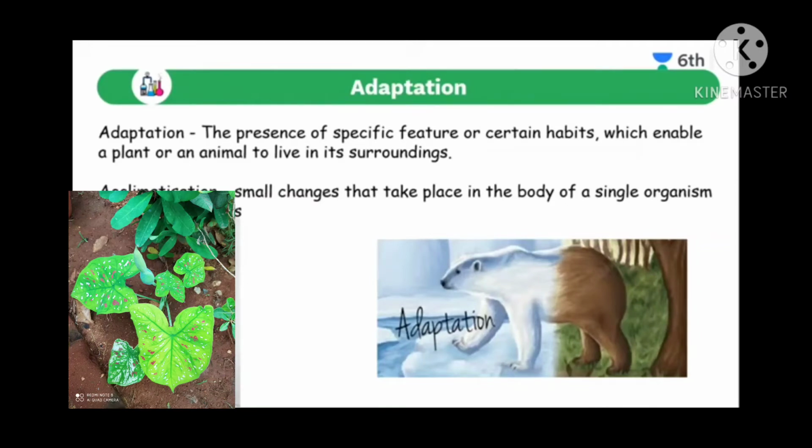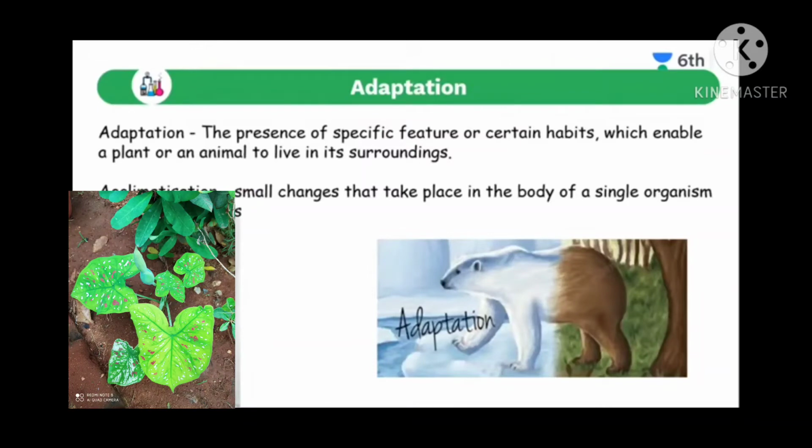For example, you know that monkeys live on trees. Why have they adopted certain habits? Just because they get food and shelter on a tree itself. So this is called adaptation. And in polar bears, fat is collected in the body, a rich amount of fat, and it is also covered by two layers of fur to overcome the cold climatic conditions.